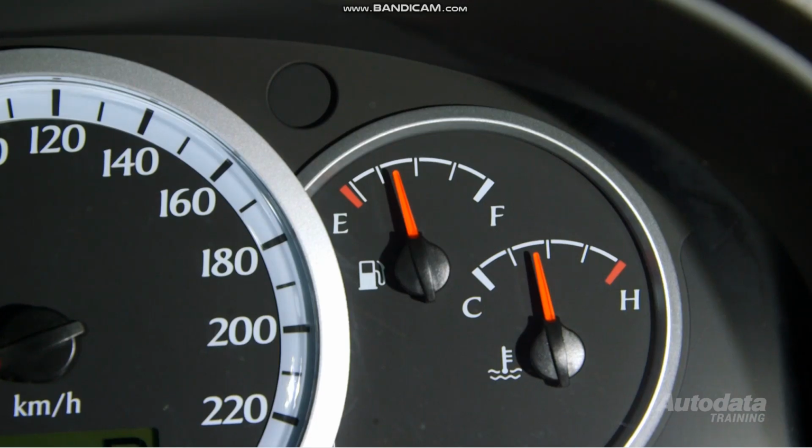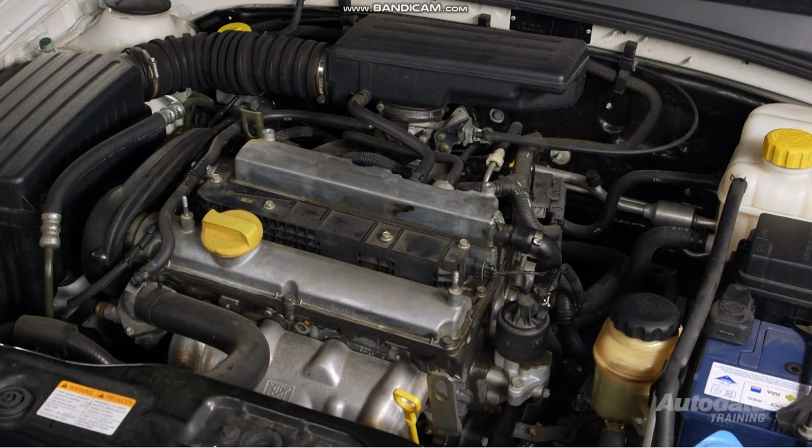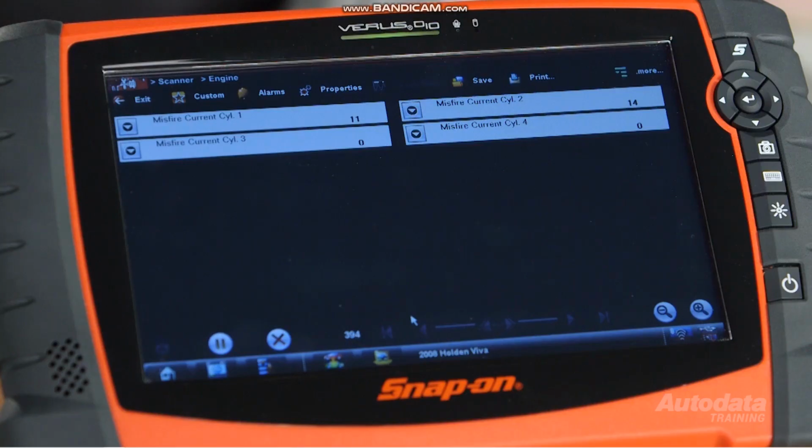With the engine running at normal operating temperature, make sure there are no abnormal engine noises. Using a scan tool, check the misfire counters. This will help you determine if the fault is on just one cylinder or multiple cylinders.